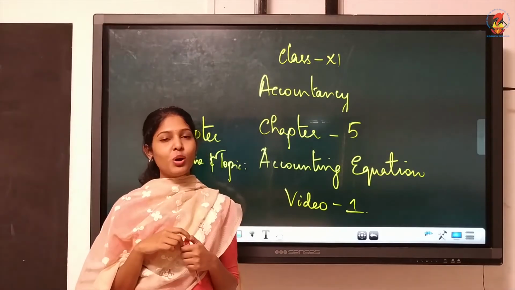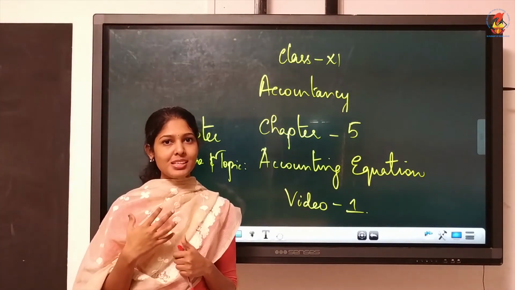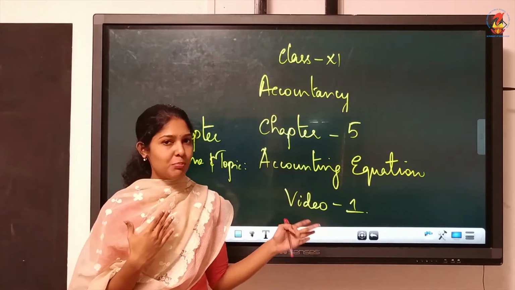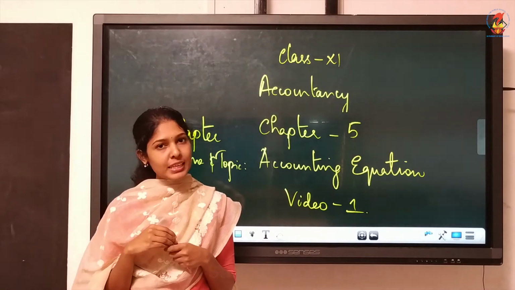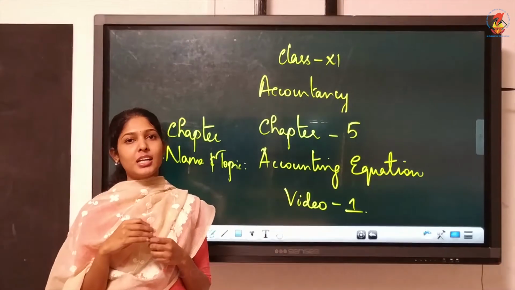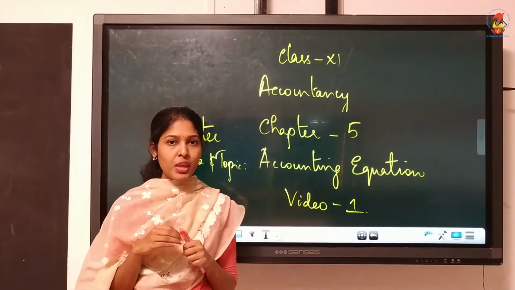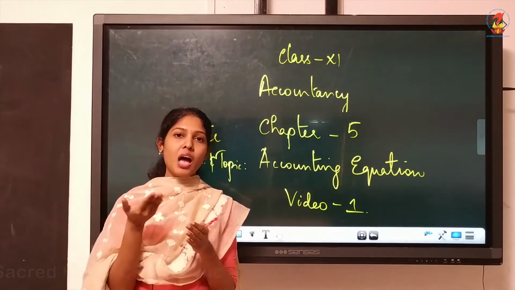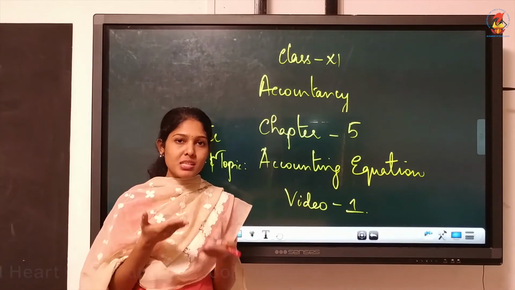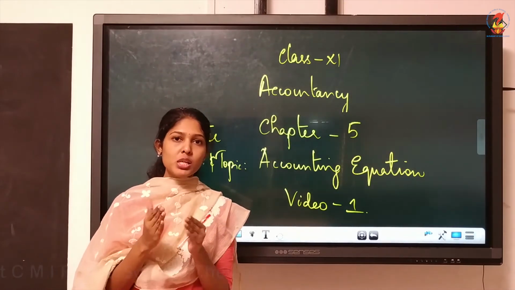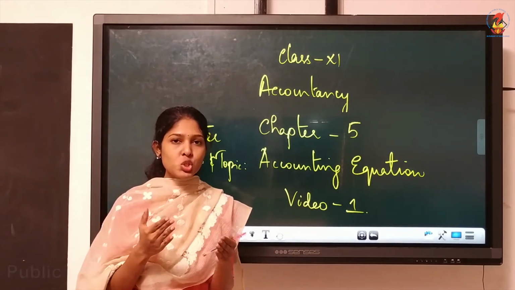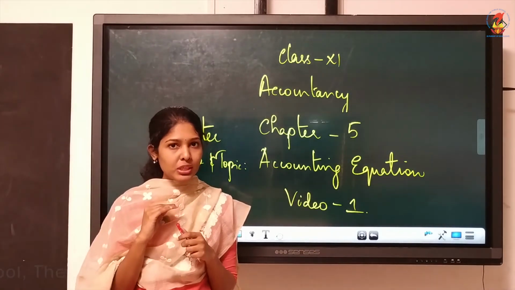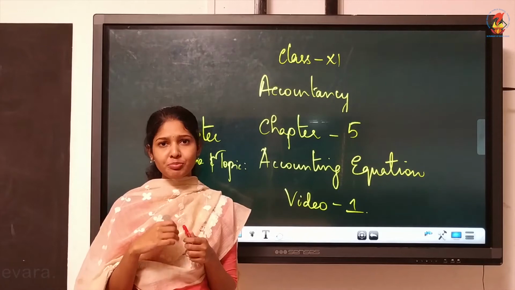Now we are moving on to the important chapters. That is, we are starting the problem chapters. Chapter number 5, the topic is accounting equation, which is very much important because all other chapters are based on this basic chapter. Accounting equation is the basis on which we are doing the entire accounting problems. So you need to be thorough with this chapter.